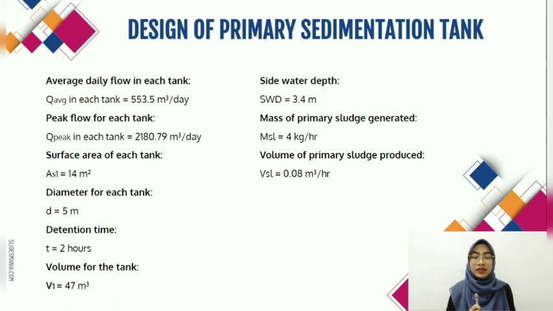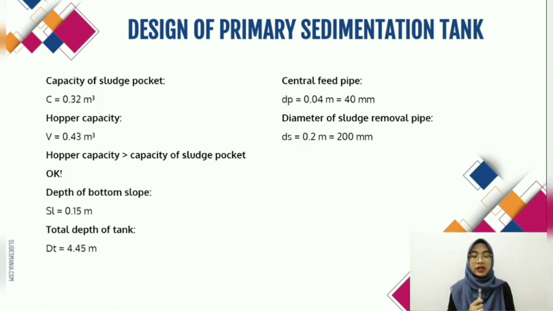The volume of the tank is 47 meter cube. The side water depth is 3.4 meter. The required side water depth based on MSIG is in range of 3 to 5 meter, so this value is acceptable. The mass of primary sludge generated is 4 kg per hour. The volume of primary sludge produced is 0.08 meter cube per hour. The capacity of sludge pocket is 0.32 meter cube. The hopper capacity is 0.43 meter cube. Since the hopper capacity is larger than capacity of sludge pocket, so it is acceptable.